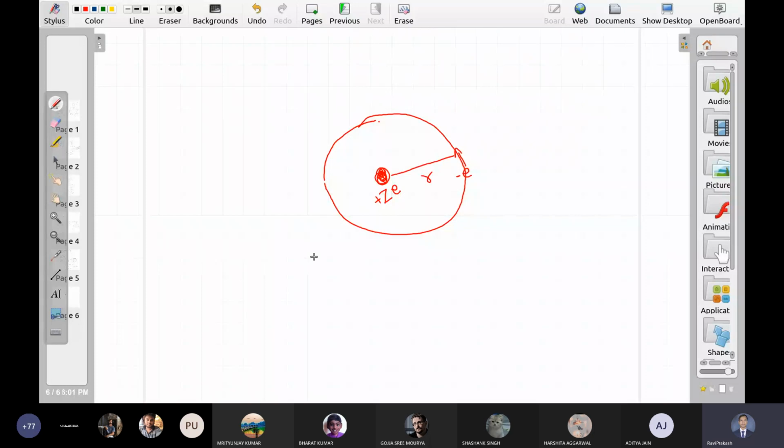How much is the velocity of this electron right now? The centripetal force is mv square upon r. That must be equal to their mutual interaction. How much is that? Yes, Z K e square upon r square. So you can calculate velocity from here. You can calculate its omega, anything. Now I put this system in a magnetic field. This is the direction of the magnetic field.